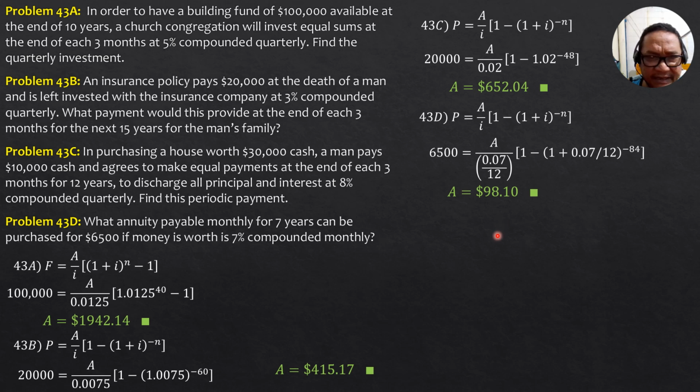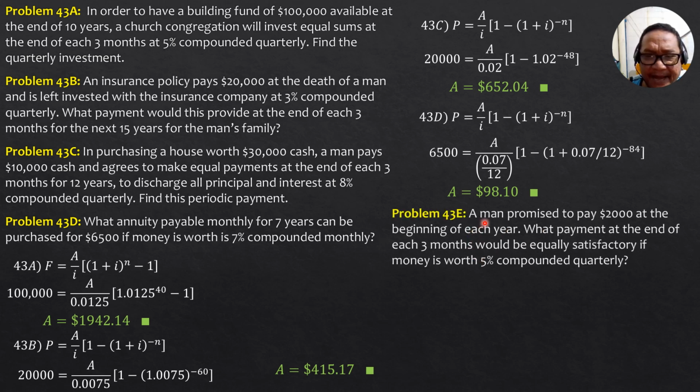$98.10. And finally, this 43E problem, a man promised to pay $2,000 at the beginning of each year. So what payment at the end of each 3 months would be equally satisfactory if money is worth 5% compounded quarterly? Since this 2,000 peso payment is made at the beginning of each year, let's consider just 1 year, and the present value is 2,000, but the payment is to be made every end of